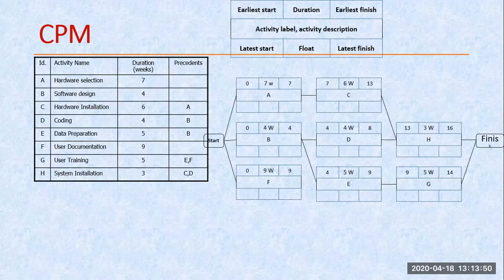So first of all, we are taking this CPM. Hello, can I start? If someone responds to me, then it is easy for me to start. Hello, please respond.